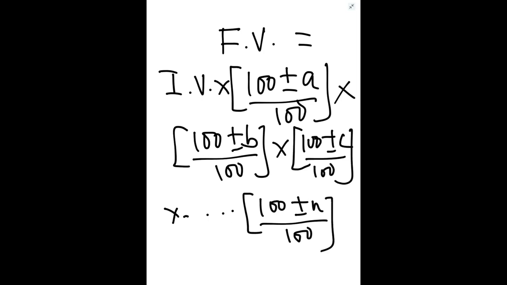So this is the general formula for n successive changes. Final value will be initial value into this 100 plus minus a upon 100 into 100 plus minus b upon 100 and so on up to 100 plus minus n by 100.